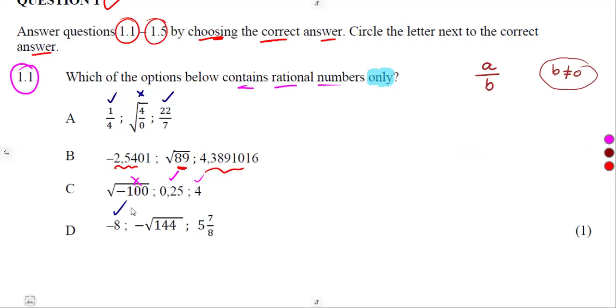Remember, integers are all rational numbers. Integers, -8. Because -8 can be written as -8 over 1. That's a fraction. So it makes it a rational number.